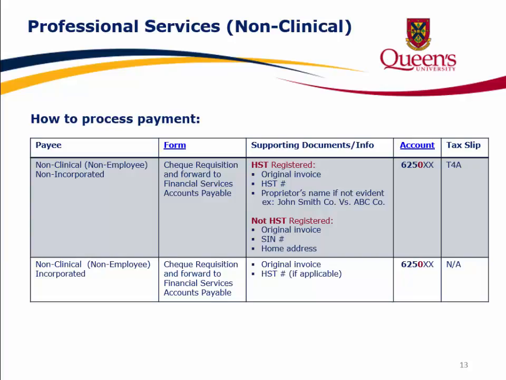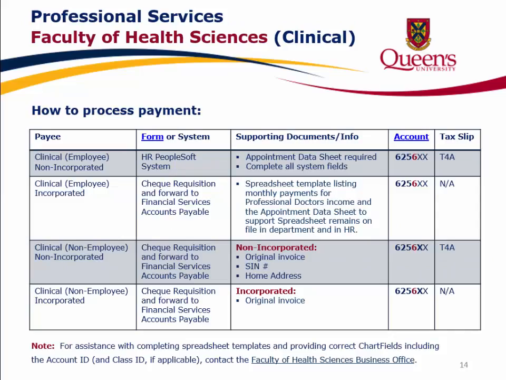If the payee is non-clinical, non-employee, incorporated, complete the check requisition form and forward the form to Financial Services Accounts Payable. Provide an original invoice and an HST number if applicable. The account ID will begin with 6250. There will be no tax slip issued in this case.